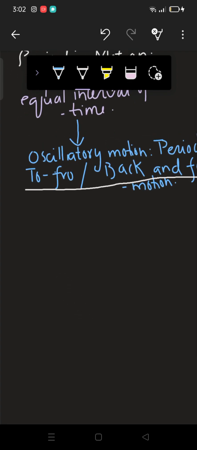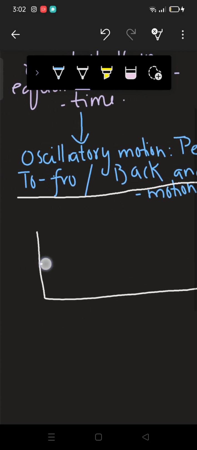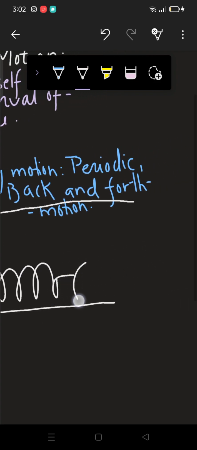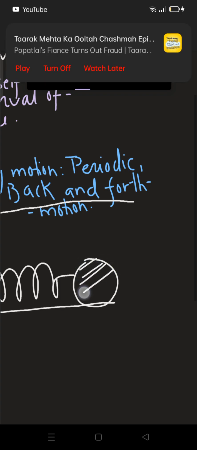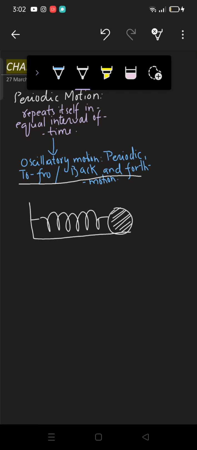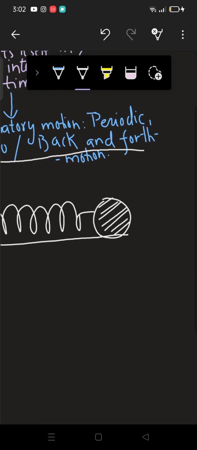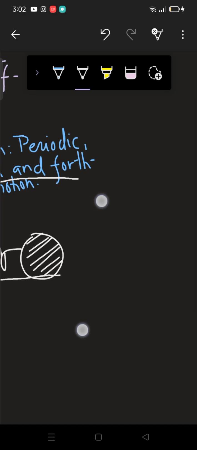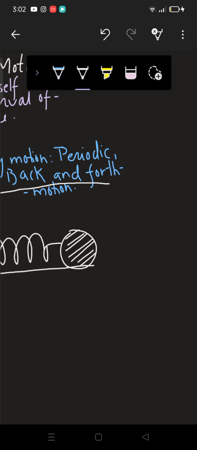For example, we have motion under elastic restoring force, right? For example, you have a mass spring system here. Here you have your spring, and here you have your body attached to it. Now this is a mass spring system. When you apply a force on it, this body is stretched.